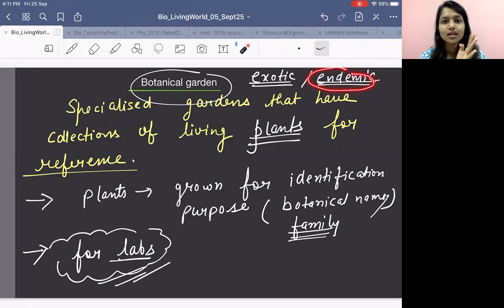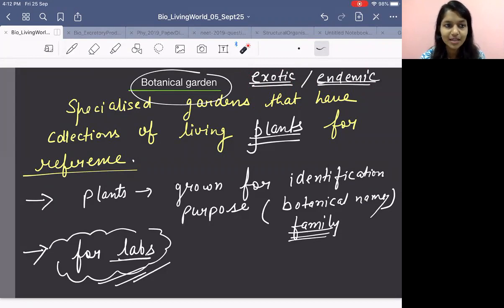Endemic means species which are found in a particular area in abundant amount, but only in that particular area, not everywhere else. Okay? Then what type of species will we be growing there? Exotic species. What do you mean by exotic? Something which does not belong to us. Exotic means we have brought it from outside, maybe from outside India, like carrot grass, Parthenium. It's not of India, right?